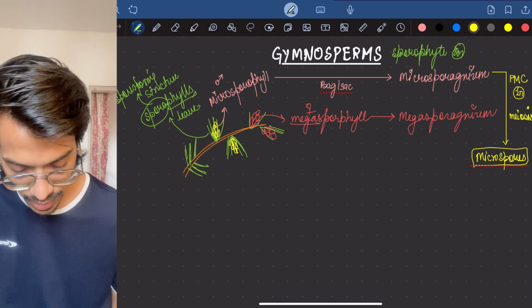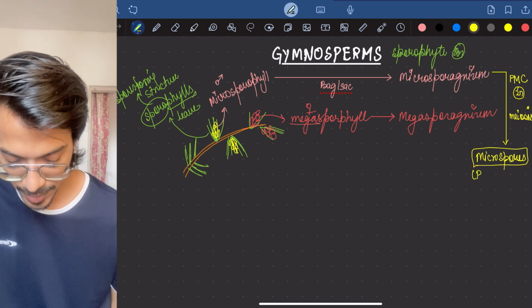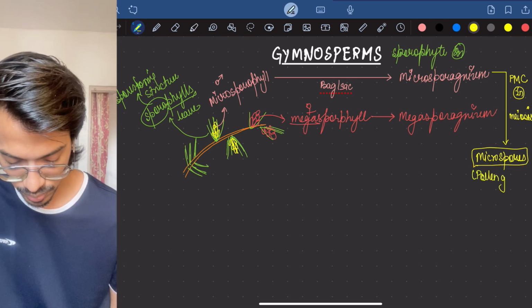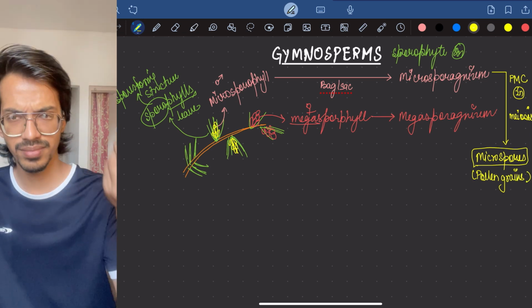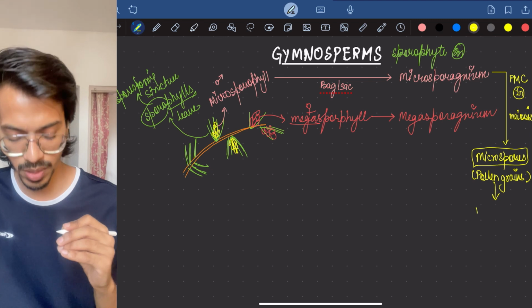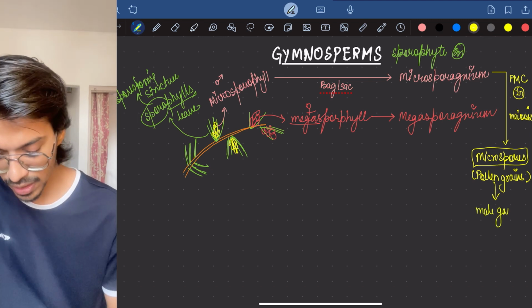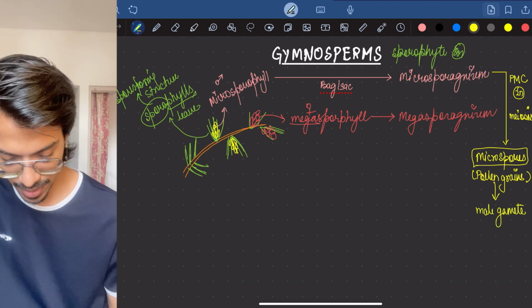Inside the pollen grain, there will be presence of male gamete. So the pollen grain is the gametophyte. This we have learned in angiosperms also. So male gamete is being formed. Let's just see about the female gamete.